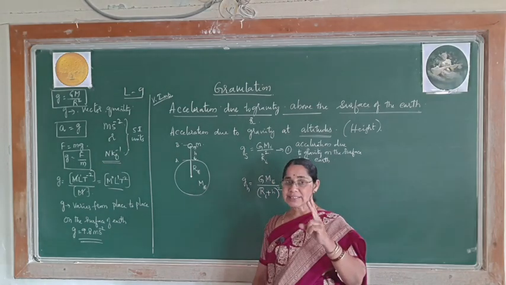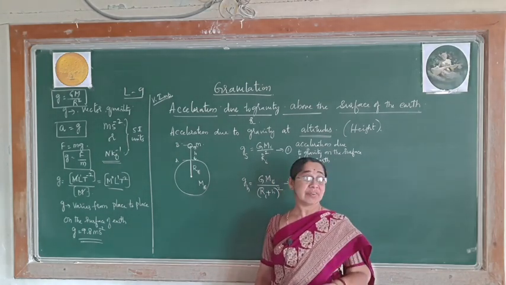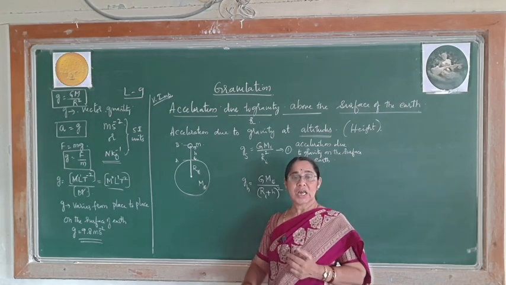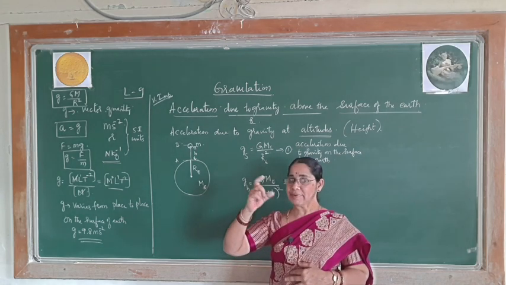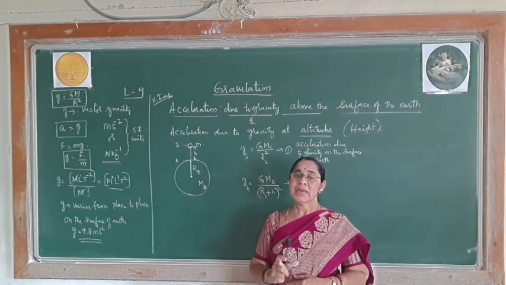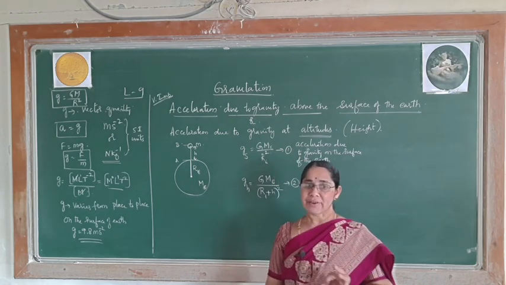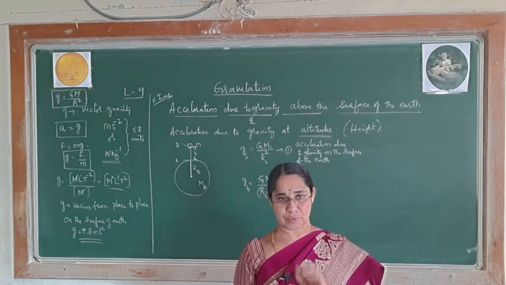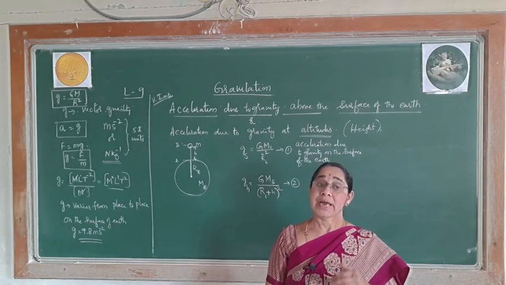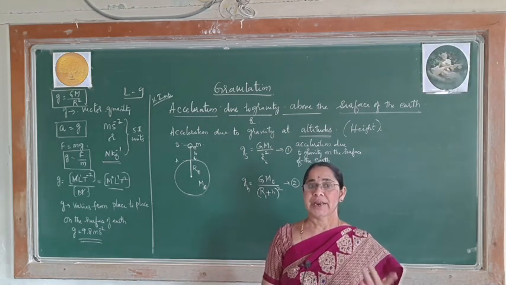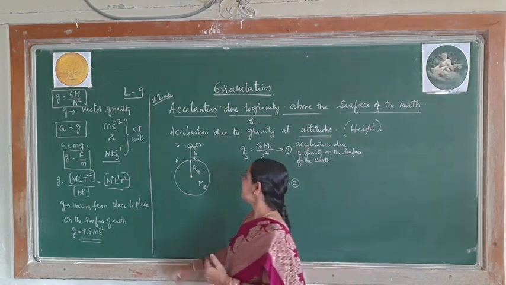Again we have taken equation number 2, where there always arises an attraction between the object and the earth, due to which there arises a force of attraction. At that time you have written F is equal to GMm by r square. By equating 1 and 2 and solving it, we got finally this expression.